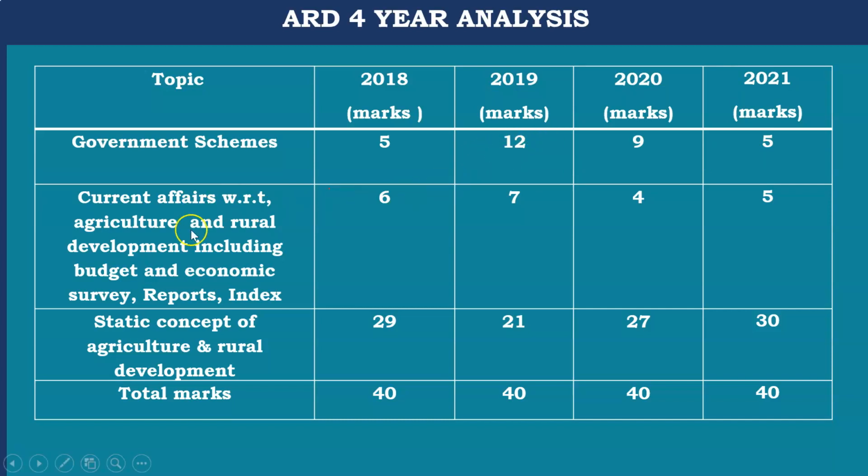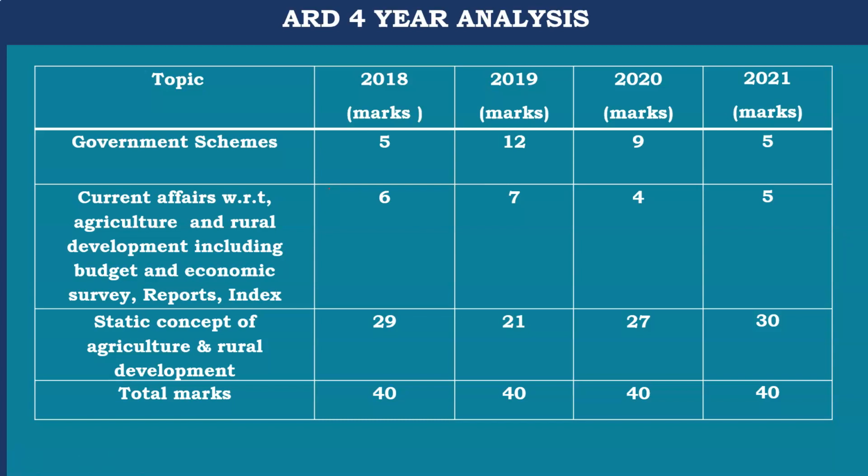In the current affairs part, there were 6 questions in 2018, 7 questions in 2019, 4 questions in 2020, and 5 questions in 2021. So approximately 10 questions from government schemes and current affairs in 2021, and 13 in 2019. In 2019 they asked the maximum, almost 50% of questions from government schemes and current affairs. So they can ask this year as well.